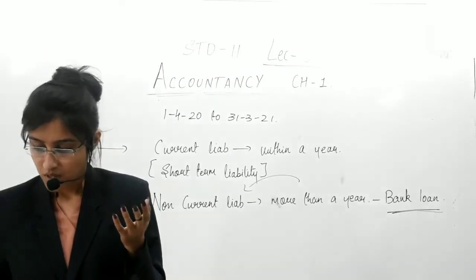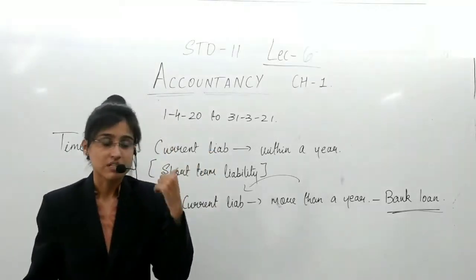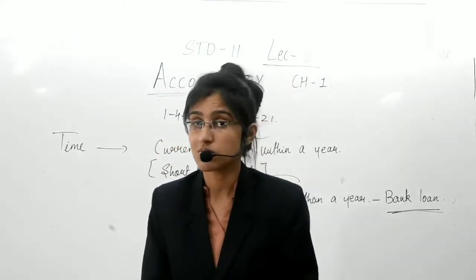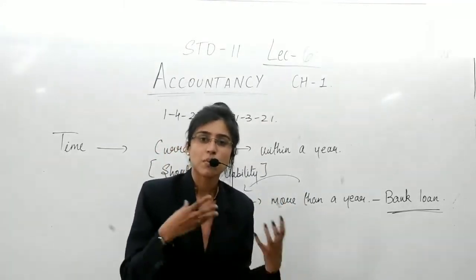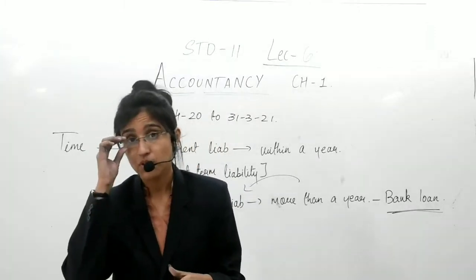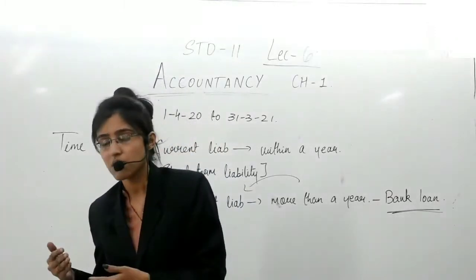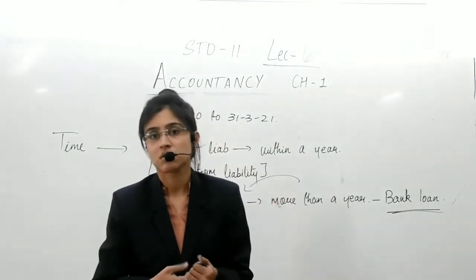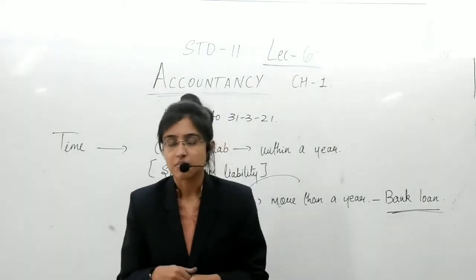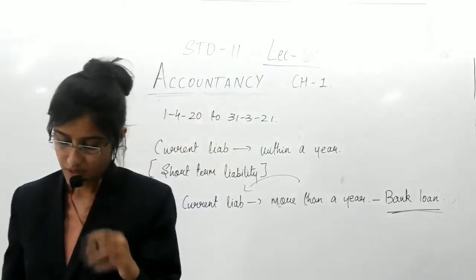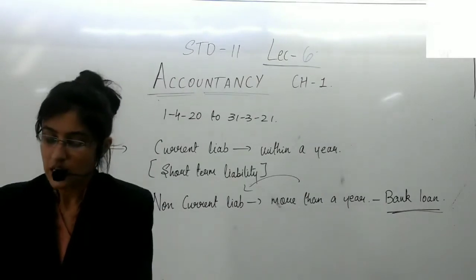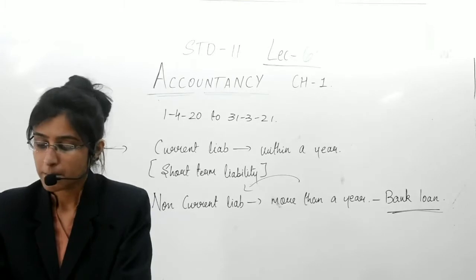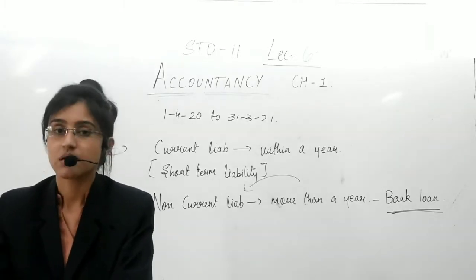And the example that I have explained in this lecture, that you are supposed to pay 60,000, is also a part of current liability. You're supposed to pay within a month, within 2 months, maybe after 3 months, but within that particular accounting year. So that is the current liability. Then, talking about non-current liability, a liability which is to be paid during a period of more than 1 year by the business is known as non-current liability.